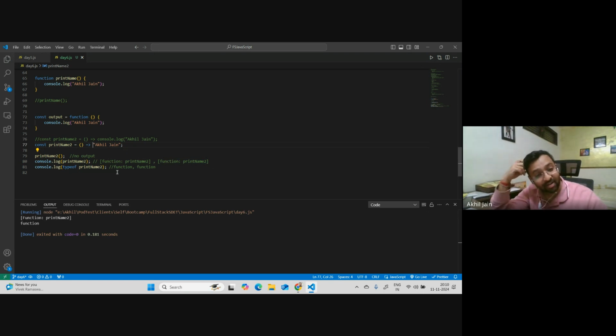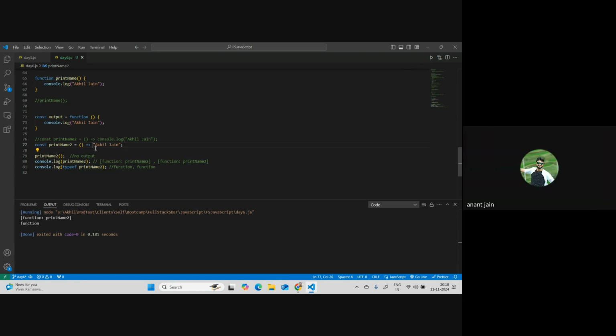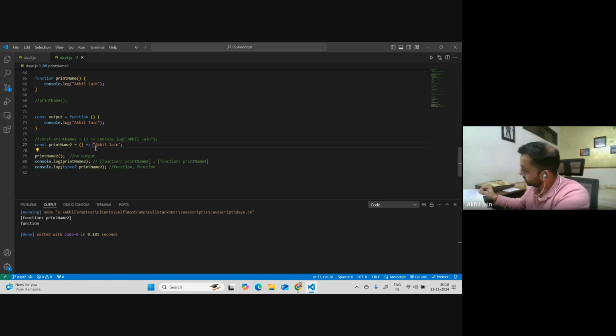Let me think. See, the rule here in arrow function is that by default it returns your value, right? Okay, let me just check. Am I missing some rule? Just a second. There are so many rules. It does align with what you explained, right? No, actually, there is one thing which I wanted you to understand implicitly.